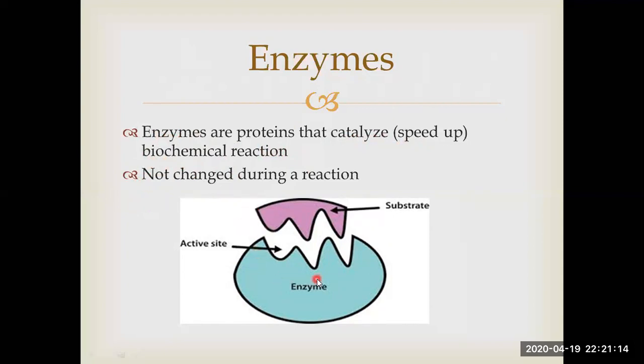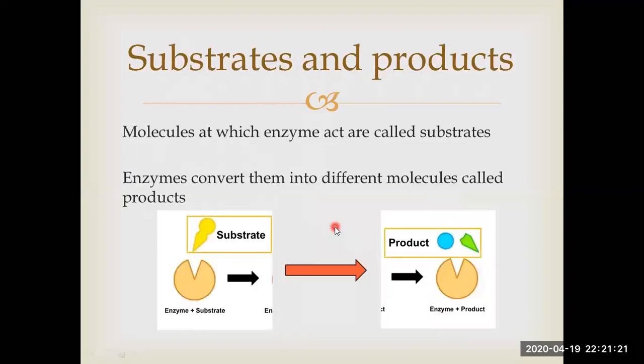Some main components of enzyme in the reaction are: this is the enzyme, this is the active site where the substrate acts, this is the substrate. Now these are some important terms you have to know before starting this topic of enzymes. Substrates and products: molecules at which enzyme acts are called substrates, and enzymes convert these substrates into different molecules. These are called products. You can see here, this is the globular structure of enzymes.